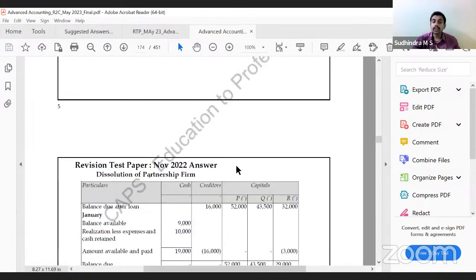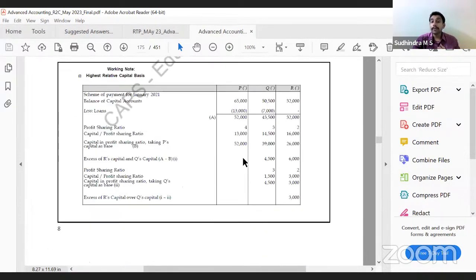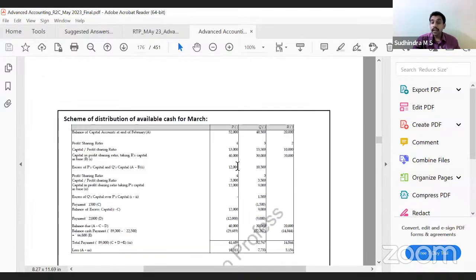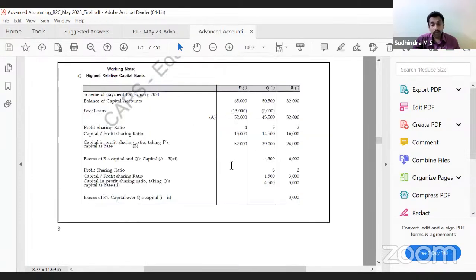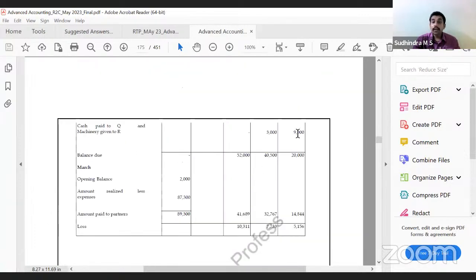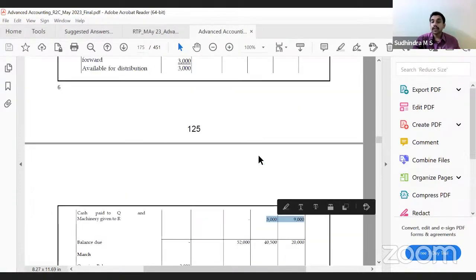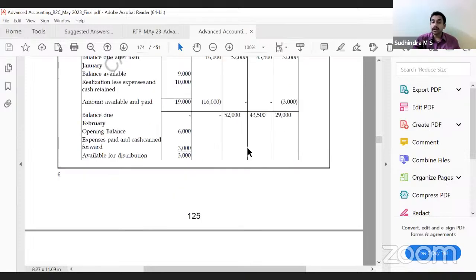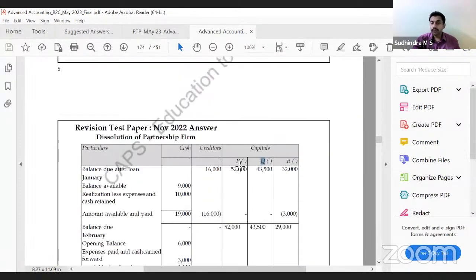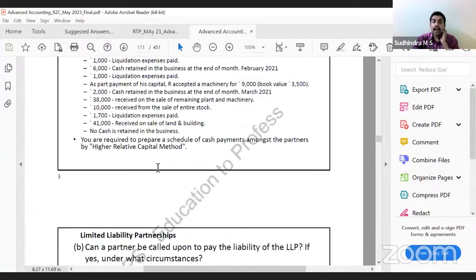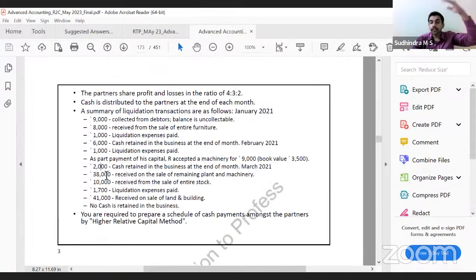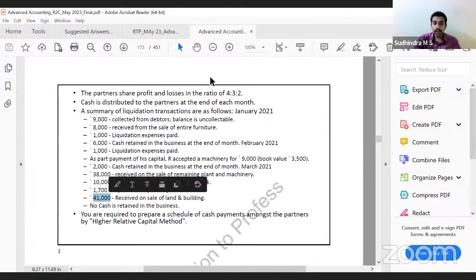How do we pay that 3,000? Again, calculate. Now remember, capital balance has changed. How? Anyone? Plant taken over by R. Correct. Plant taken over by R. So only Q will have highest relative capital, pay off Q. That is how we will get it. Then the last month, you have 2,000 opening, 38,000, 40,000, 50,000, minus 1,700, plus 41,000. The entire amount would be paid in the same ratio. That is how the highest relative capital method would be followed.